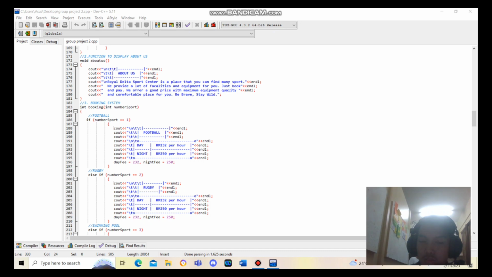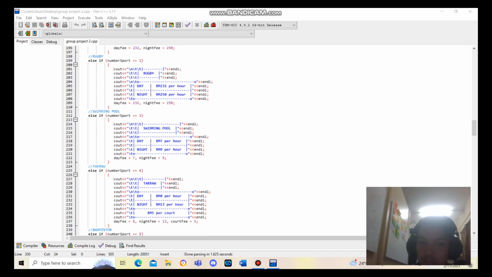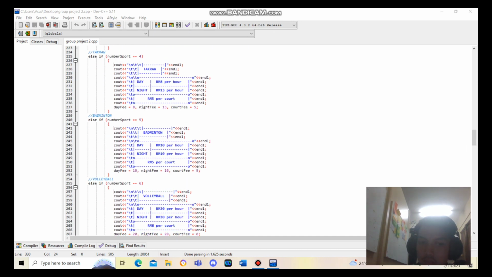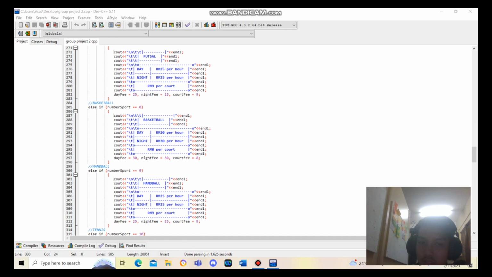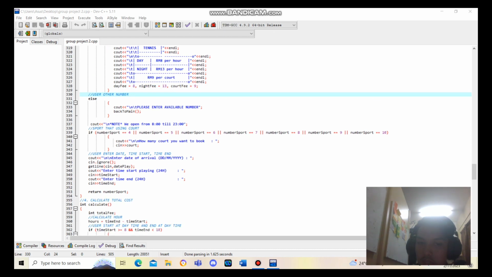Number 3 is the booking system. In the booking system we have football, rugby, swimming pool, takraw, badminton, volleyball, futsal, basketball, handball, tennis. But if the user enters another number, it will display please enter a valid number.